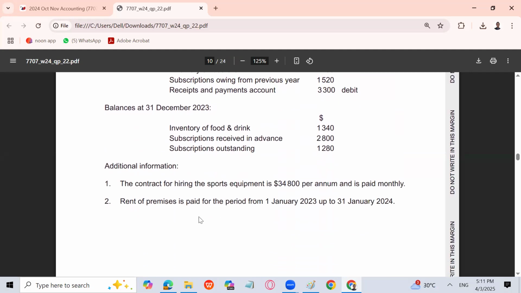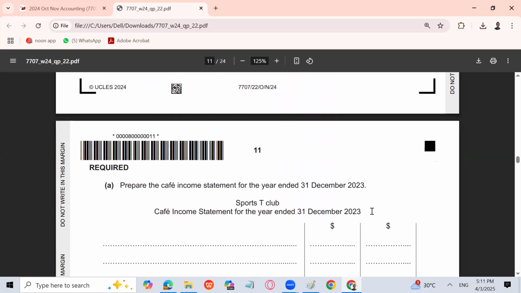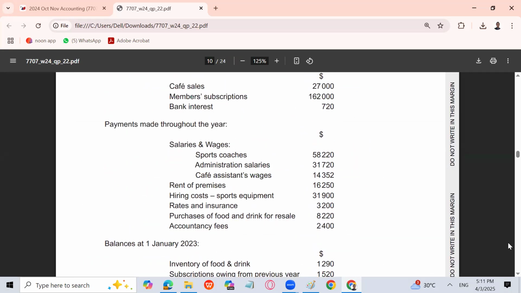The contract for hiring for sports equipment is 34,800 per annum and is paid monthly. Okay, this is hiring of sports equipment. Rent of premises is paid for the period from January to 31st January 2024. That is also not regarding, so nothing has been mentioned. So I will go for the cafe assistant wages 14352.